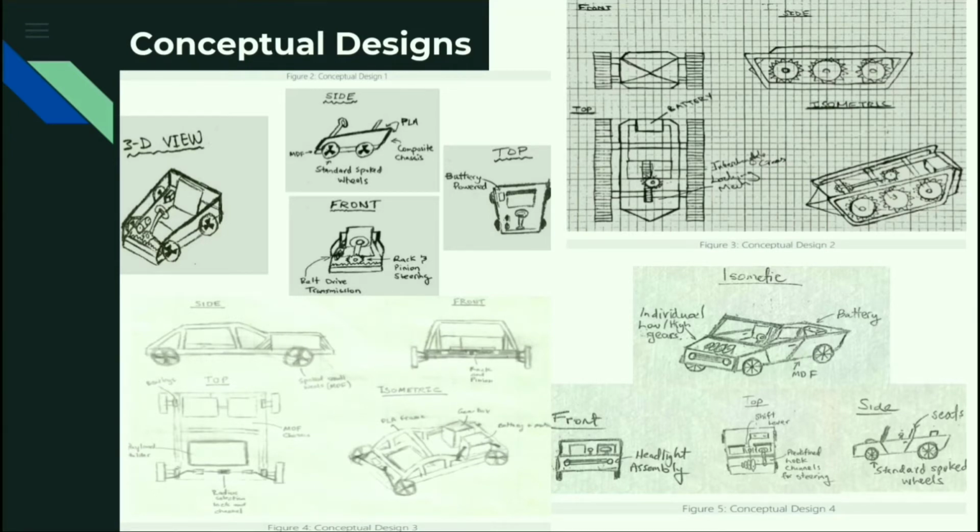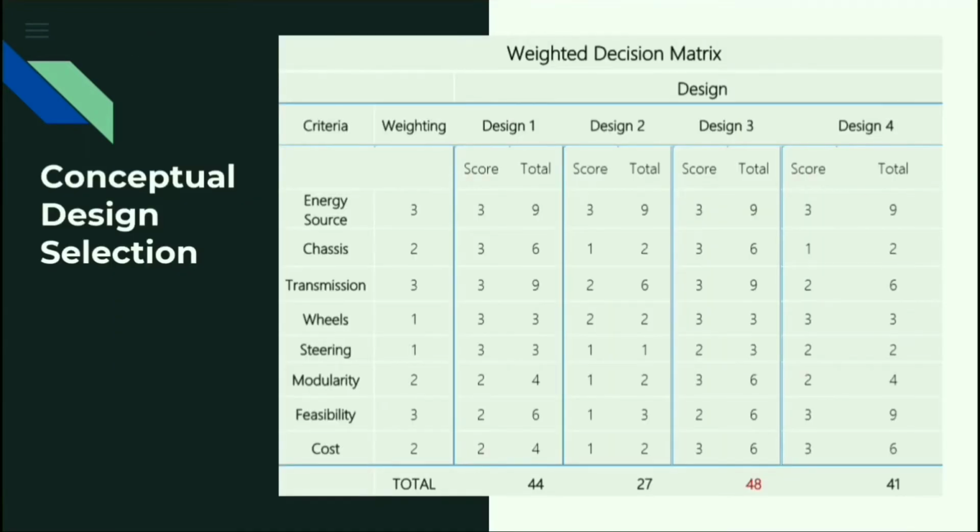A noticeable problem with the first conceptual design is that the space for the functional components is undersized. For the second conceptual design, we ran into the issue of feasibility due to the tank tracks. For the third conceptual design, there is no 4-wheel drive and the wheels are not connected to a power source or drive axle. For the final design, the layout would not have worked because the transmission is located in the front. After reviewing our initial conceptual designs, our team concluded that none of them would work.